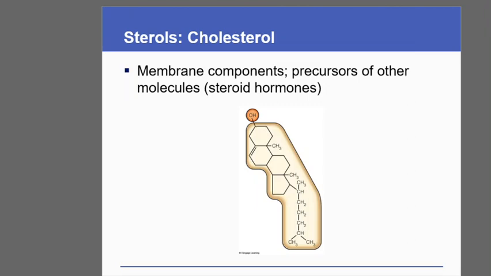Sterols or cholesterols, in the case of plants we have phytosterols. These sterols or cholesterols are also part of the cell membrane, which can act as a temperature buffer, we can say, which helps to retain the ultrastructure of the plasma membrane.